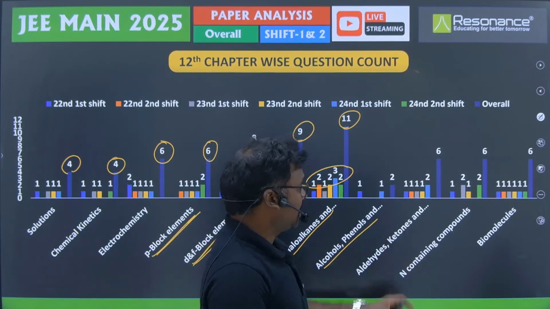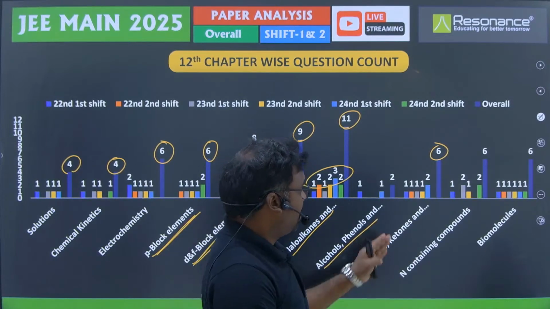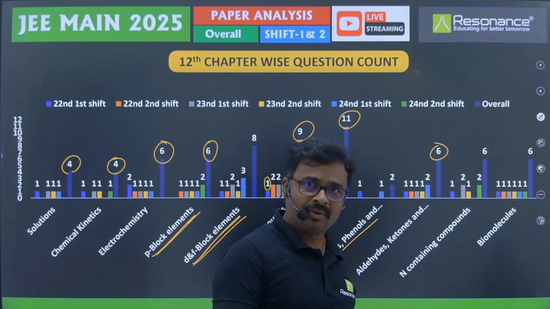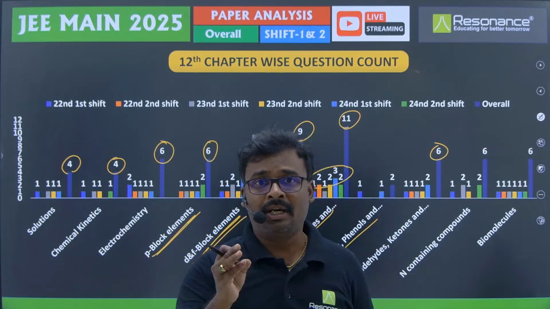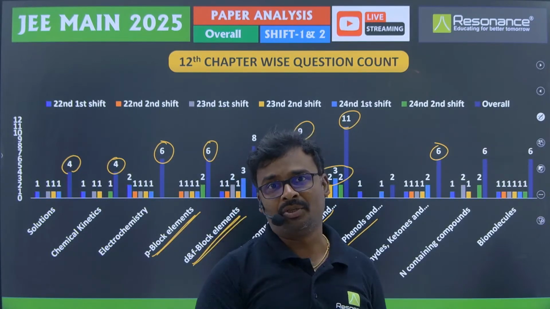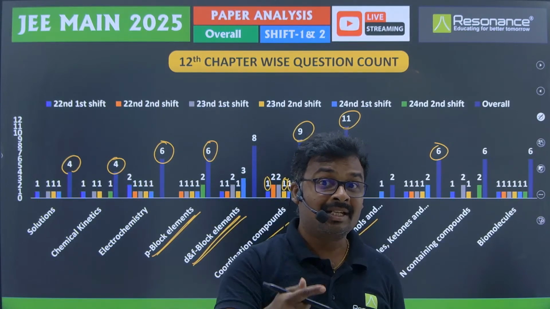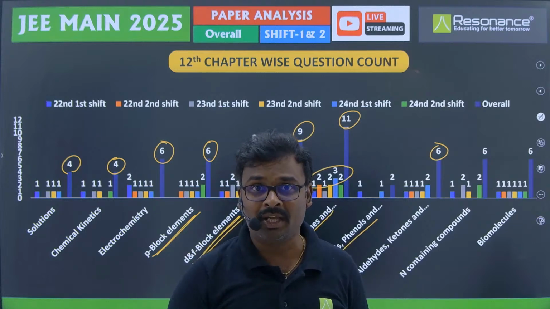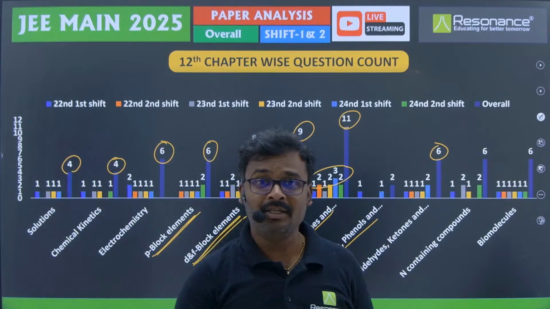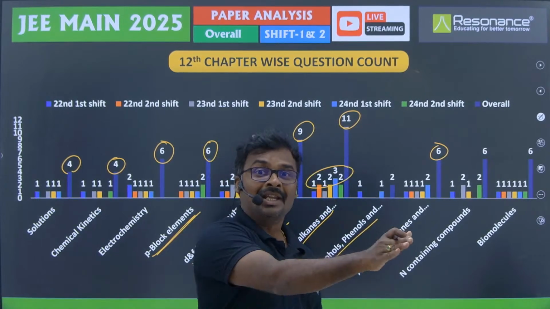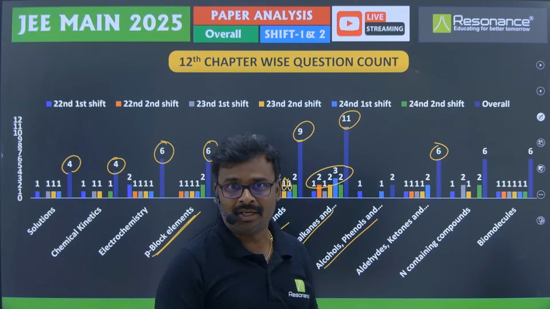Then aldehydes, ketones and carboxylic acids and their derivatives, 6 questions came, and from every shift at least 1 question came. One of the questions was a previous year question only, that was a mix of aldol and Cannizzaro reaction, but the only difference was that earlier the reaction was with acetaldehyde and formaldehyde. This time they have given propanaldehyde and formaldehyde, right? So first aldol has to happen, then Cannizzaro. That question is also there as it is in our Resonance material, right?